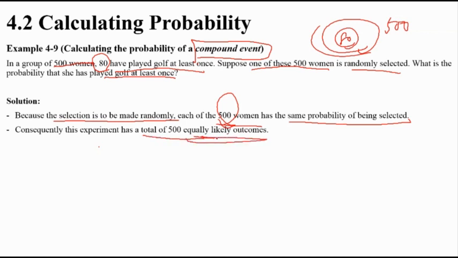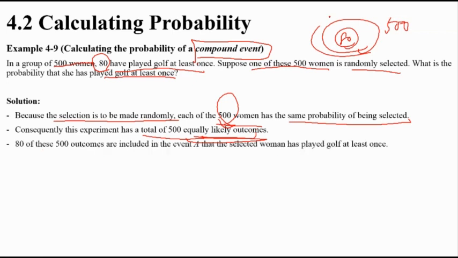Okay, this one is also equally likely, like a die or a coin, equally likely outcomes. So here you go, 80 of 500 outcomes. So there are 80 women out of 500 who satisfy having played golf at least once.